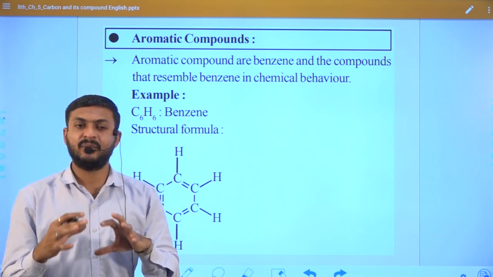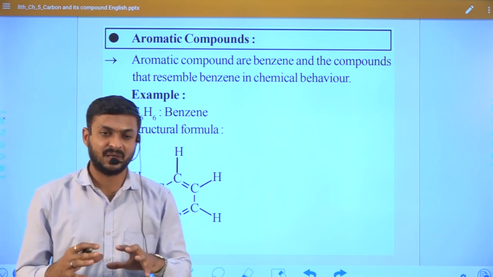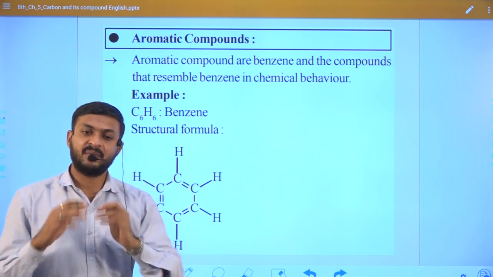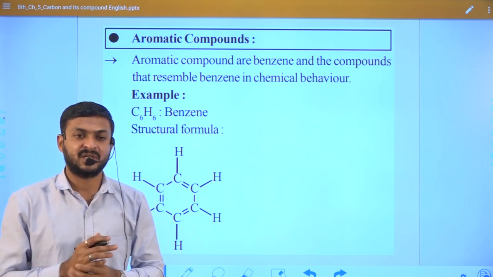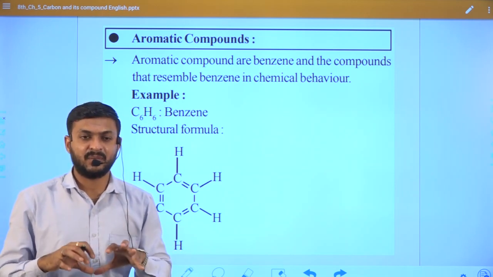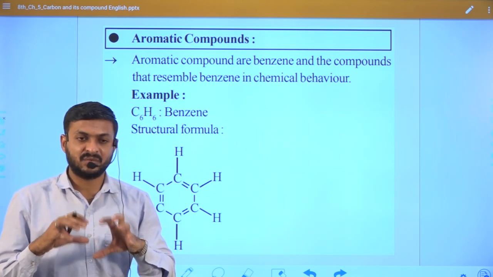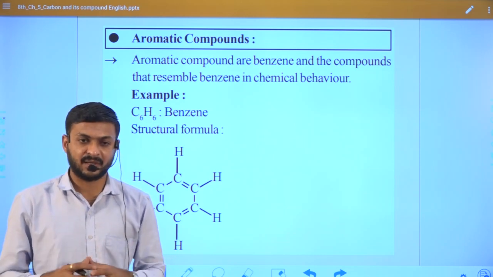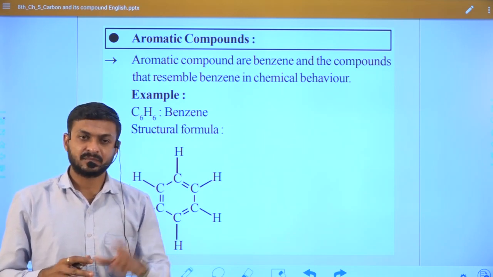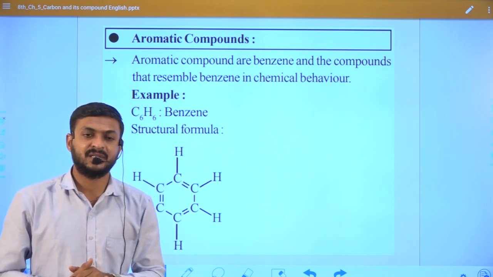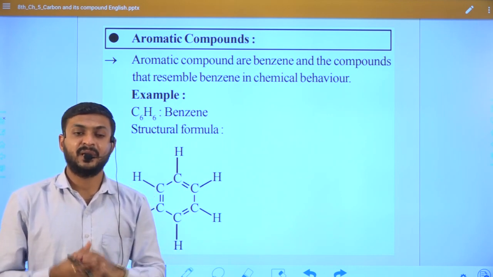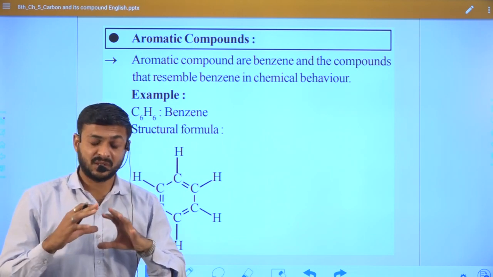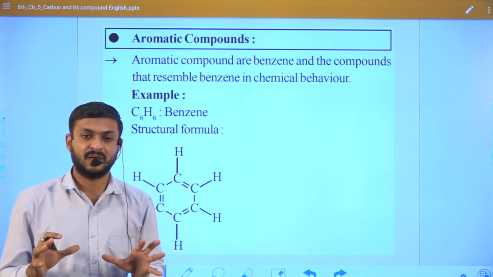But here I will give one example. At least you should know this compound is aromatic. Many remaining examples we will study in our higher standard, because to understand aromatic compounds we should study one theory known as Huckel's aromatic theory. Based on that we can classify whether a compound is aromatic or not. Here I will tell you for your information; this is not in your syllabus, right?